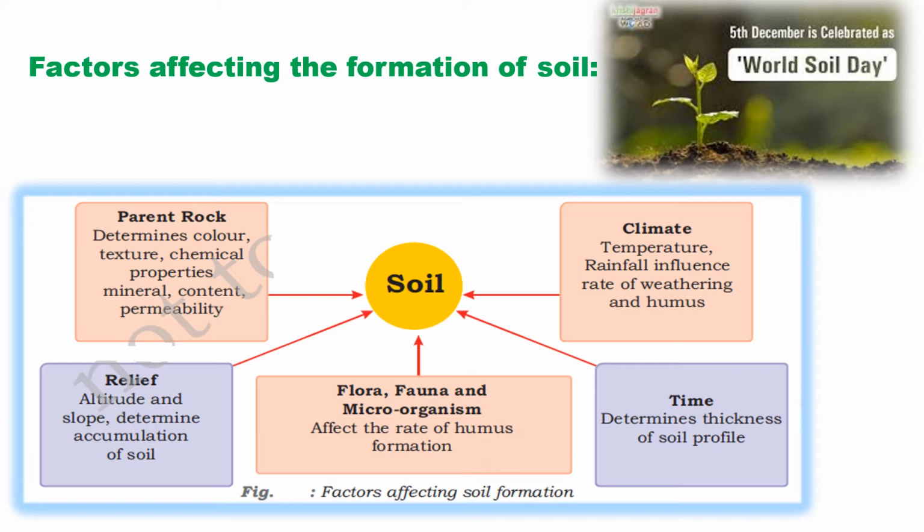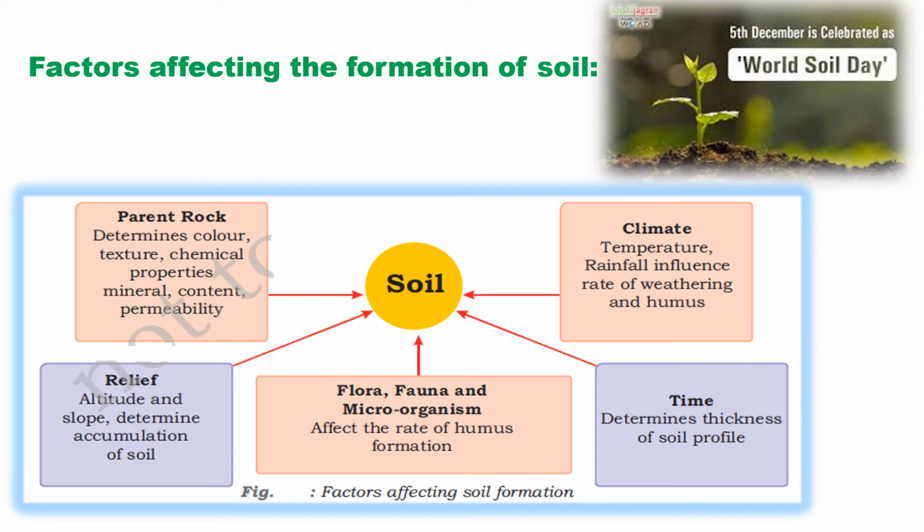You see, all these factors directly or indirectly affect the formation of the soil. Time is very important because it determines the maturity of the soil, climate controls the rate of weathering, and parent rock determines the chemical composition, the color, and the texture of the soil.